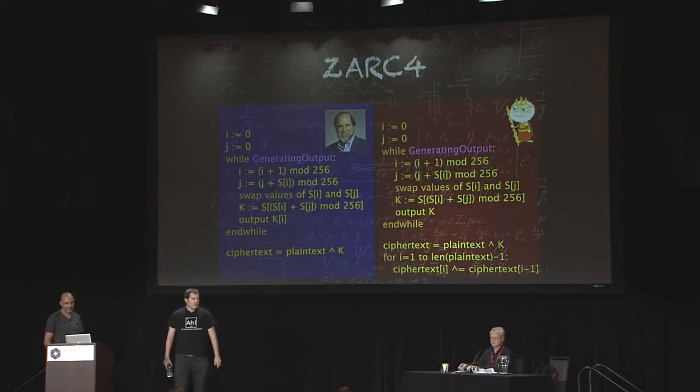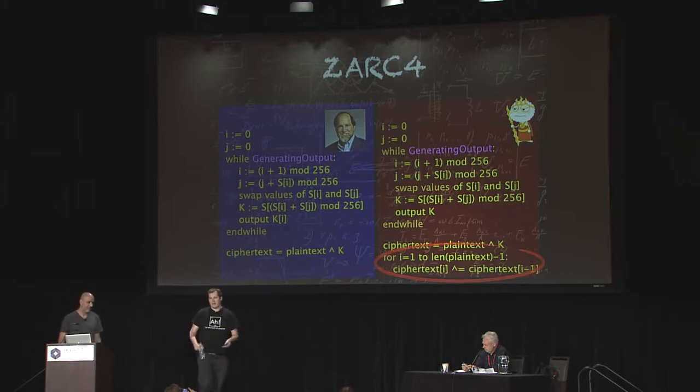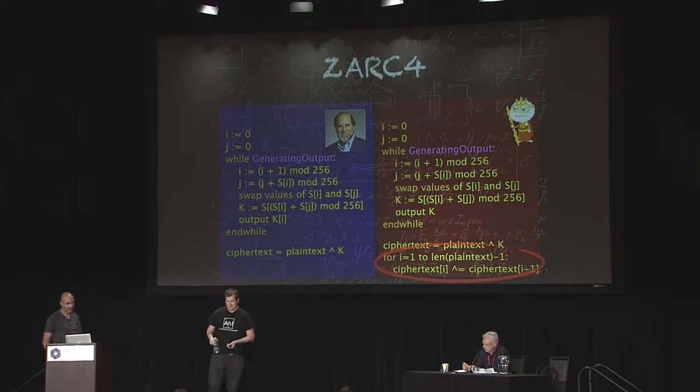Now, if you look at ZARC4 and try to spot the differences, soon enough you'll realize that the only difference between ZARC4 used in Zeus and RC4 is those last two lines. What they do is that once you have your RC4 ciphertext, they take each byte from the ciphertext and XOR it with the next byte to produce a new improved ciphertext.